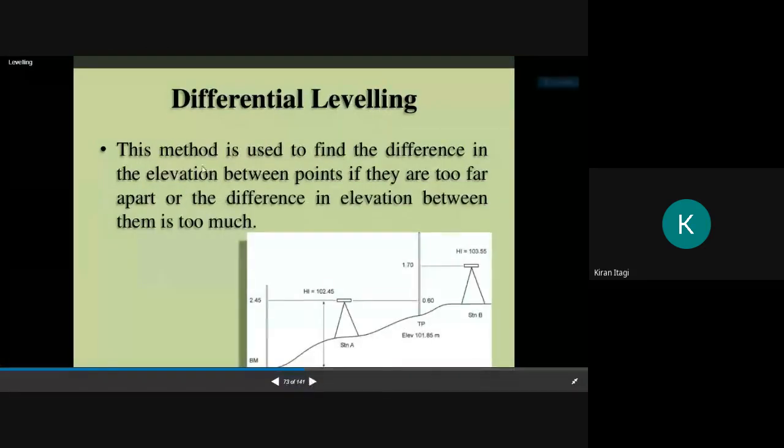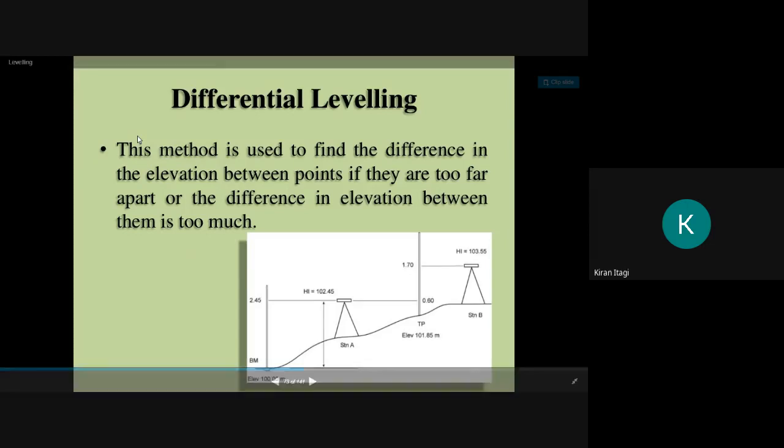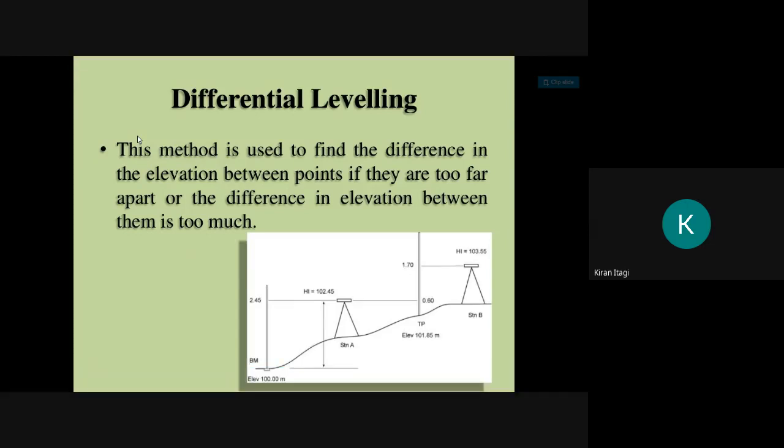Next, we have differential leveling, means where we do the change of points. Okay, backsight, intermediate sight, foresight, again backsight, intermediate sight, foresight. This method is used to find the difference in elevation between points if they are too far apart or the difference in elevation between them is too much.